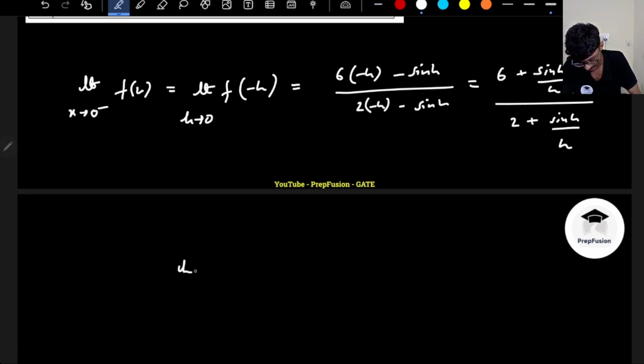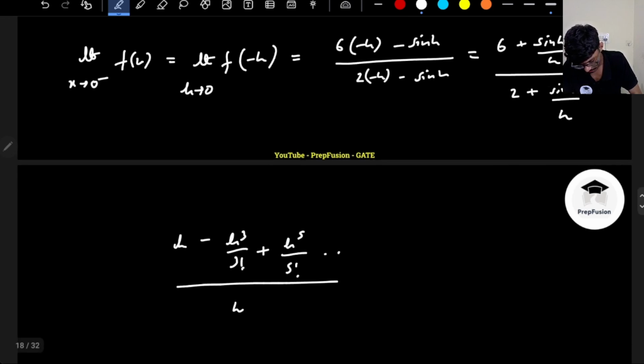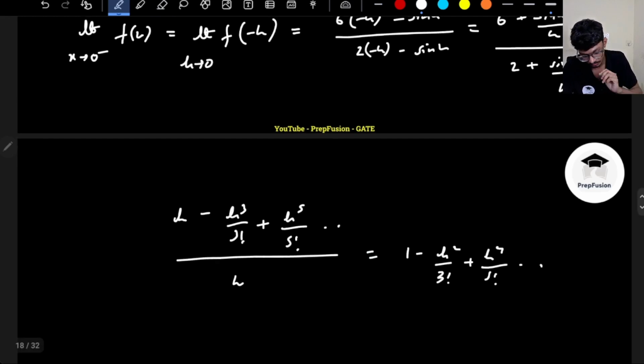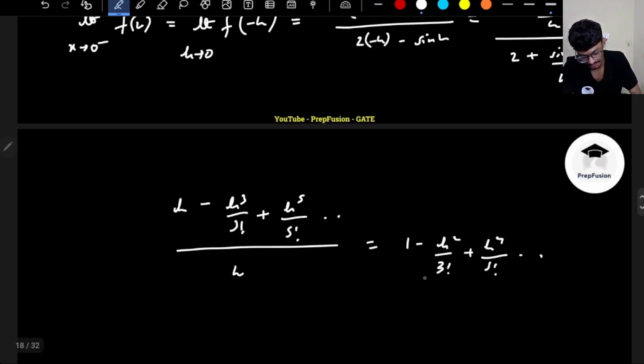If you remember, it is h minus h cube by 3 factorial plus h raised to power 5 by 5 factorial and so on. I divide this by h, so this is basically 1 minus h square divided by 3 factorial plus h raised to power 4 divided by 5 factorial and so on. So if h is a very small value, it still does not matter whether it is negative or positive.